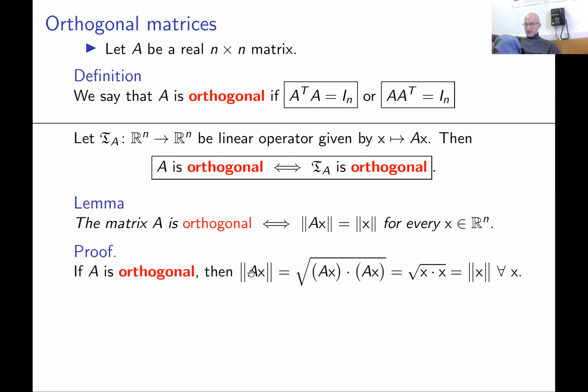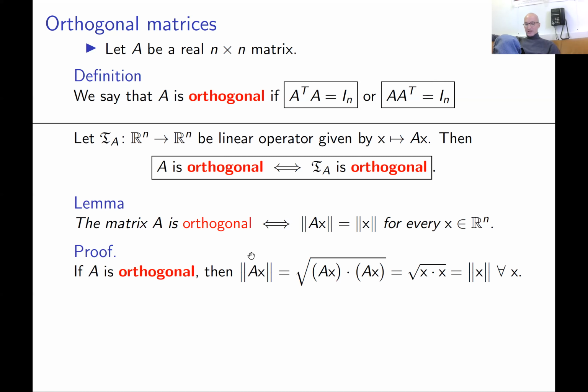So this is a proof of one direction. If you know that matrix A is orthogonal, then it preserves length. The length of AX is the same as the length of X for every vector X. Again, by definition, you take a vector AX and take its length. But by definition, this is the root of AX dot AX. But AX dot AX is the same as X dot X. So we have here equality to the root of X dot X. But this is by definition the length of vector X. So this proves one direction. So this condition implies this condition.